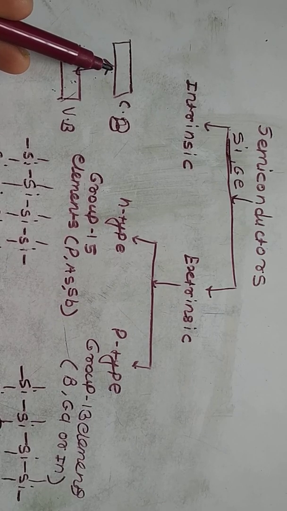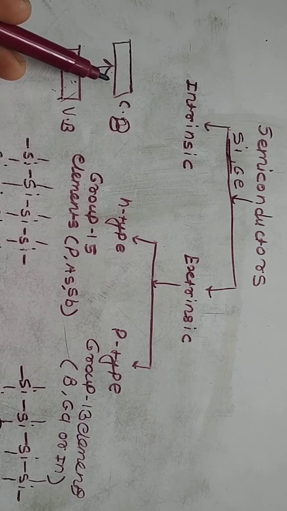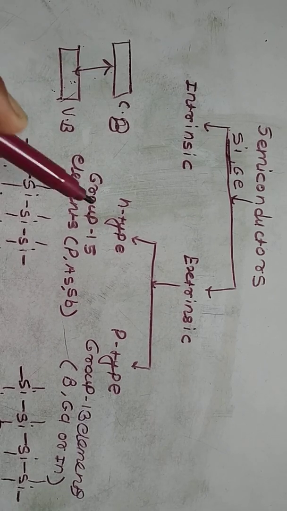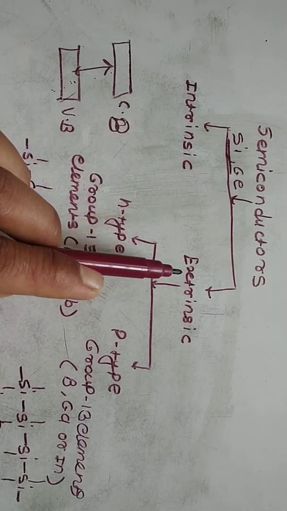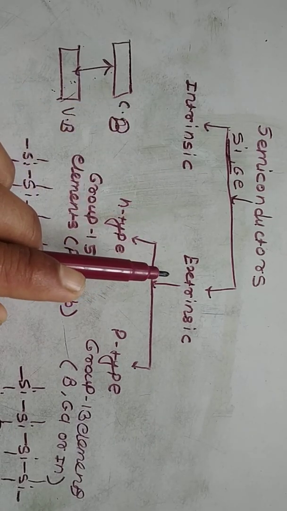A pure semiconductor material which has a very low but finite electrical conductivity is called an intrinsic semiconductor. There are two types of semiconductor, one is intrinsic and another is extrinsic.